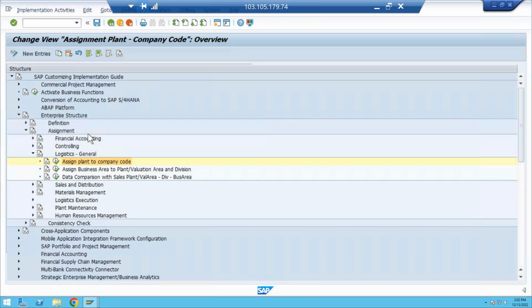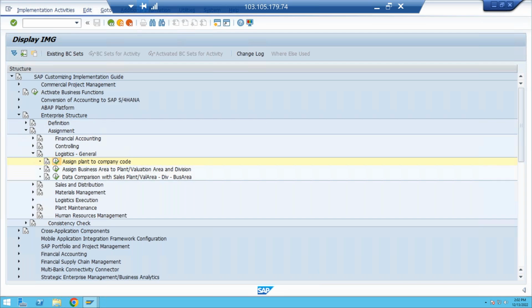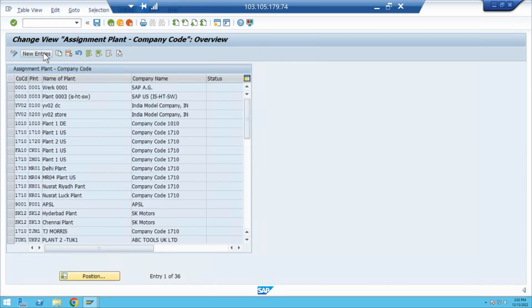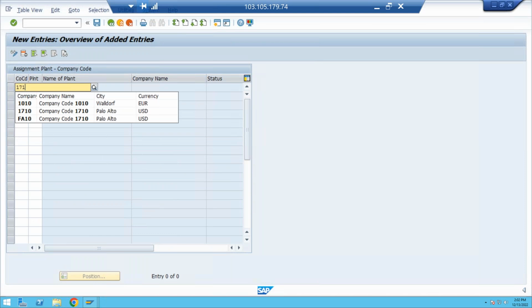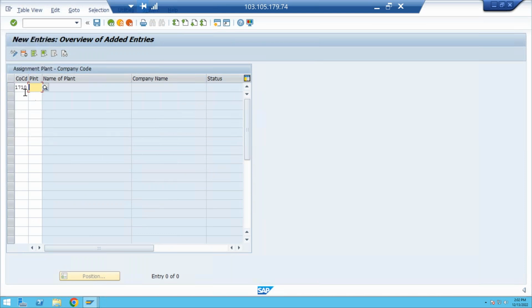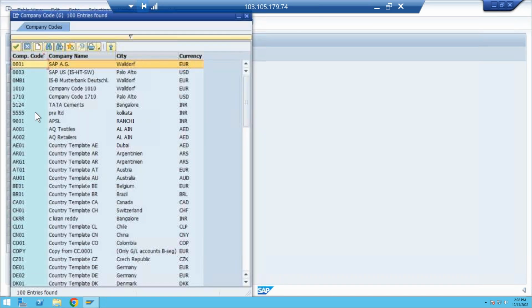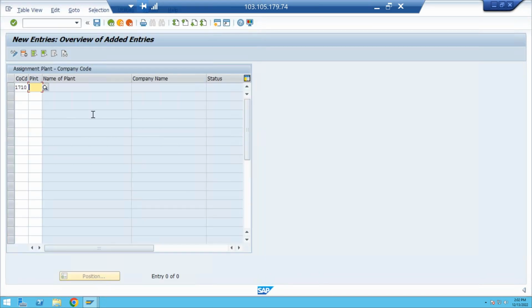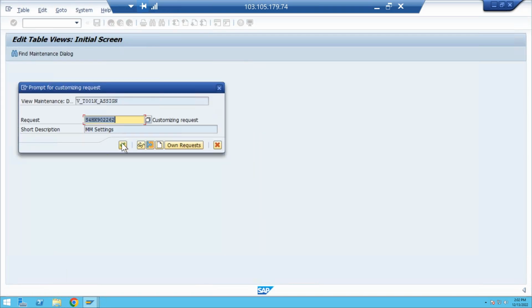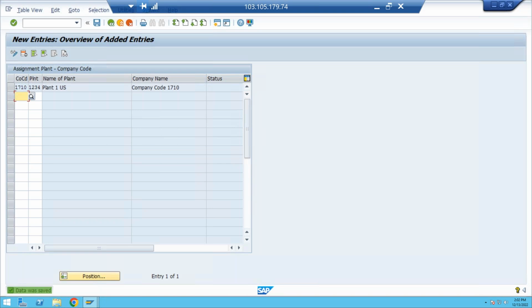Just go back. Again, you come to your assign plant to company code. Go to entries. What is your company code? 1710. The company code is 1710. Your plant is 1234. Okay. So now just you go back.